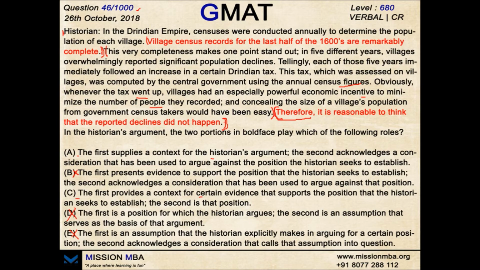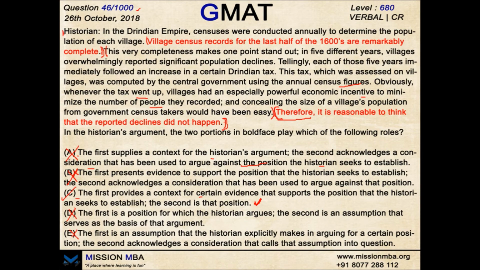Now when we see the second one, which we know actually is the conclusion or the position of the author. The second is that position, in option C. Very good option. I'll keep it for now. Option A: the second acknowledges a consideration that has been used to argue against the position the historian seeks to establish. No, the second one actually is the historian's position. It is not arguing against the historian's position. I can cut down option A. It becomes very bad after the second statement. What does option B say? The second acknowledges a consideration that has been used to argue against that position. No, again the second one is in favor of the same position. B is also gone. So I'm only left with option C, which is definitely the correct answer. So option C is the perfect one.